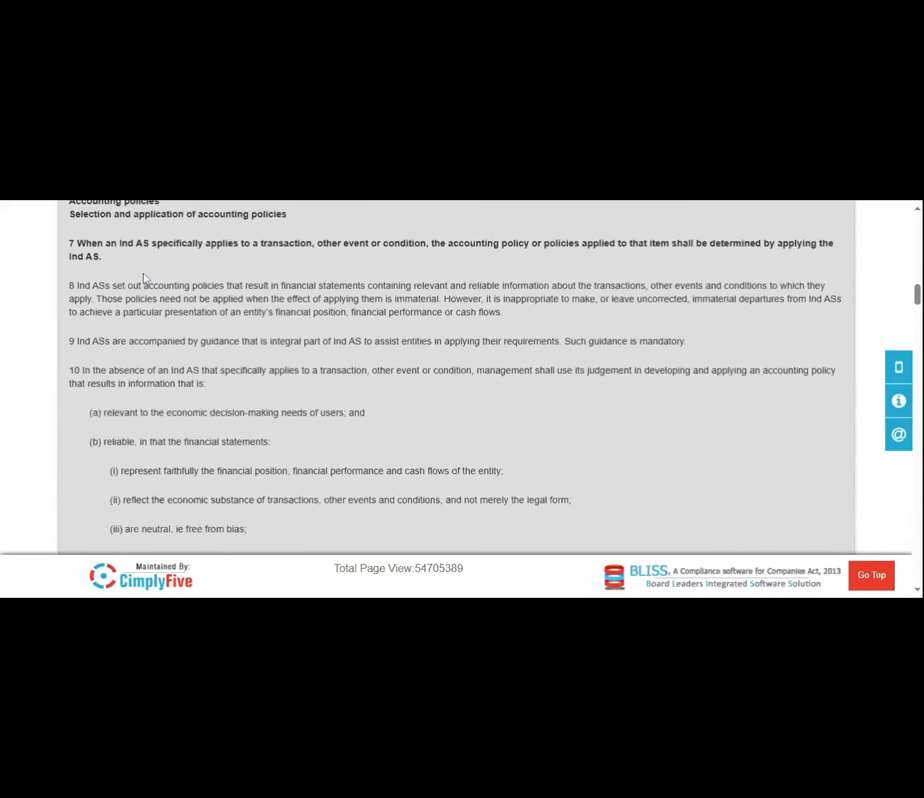If you read point number 7: when an Indian Accounting Standard specifically applies to transactions, other events or conditions, the accounting policy or policies applied to that item shall be determined by applying the Indian Accounting Standard.